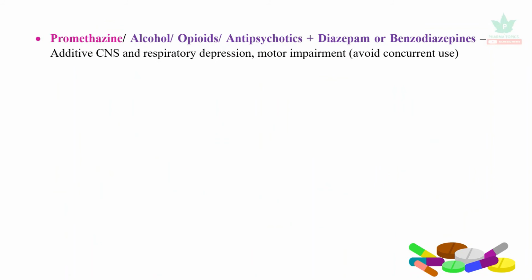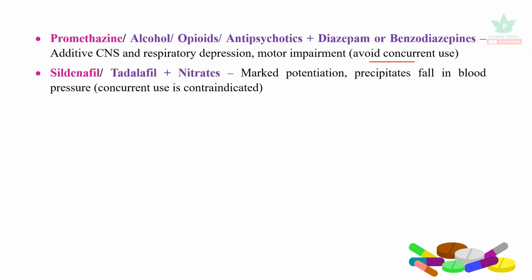The next is promethazine or alcohol or opioids or antipsychotics. When they are clubbed with diazepam or benzodiazepines, additive CNS and respiratory depression may occur. It may cause motor impairment. So it is essential to avoid concurrent use of these two categories of drugs. Sildenafil or tadalafil, when administered with nitrates, causes marked potentiation and precipitation of fall in blood pressure. It is a very dangerous combination. So concurrent use is contraindicated.